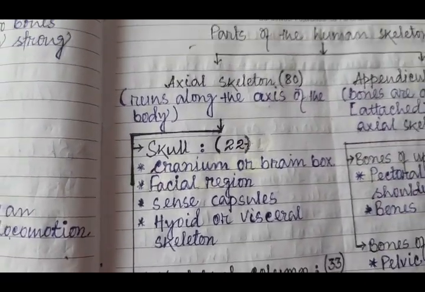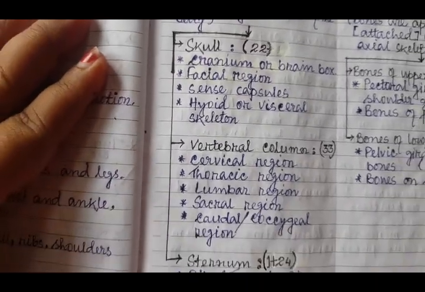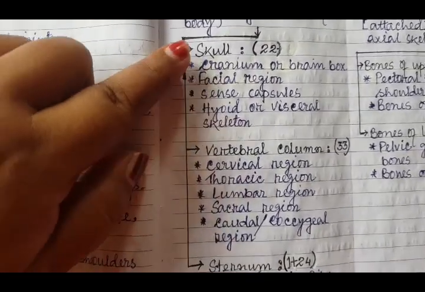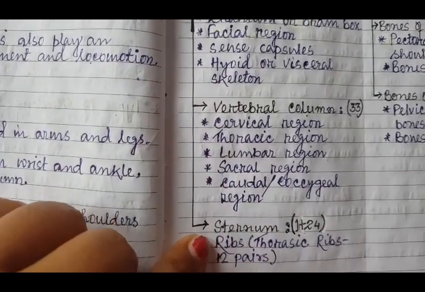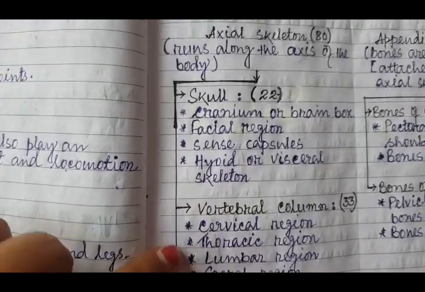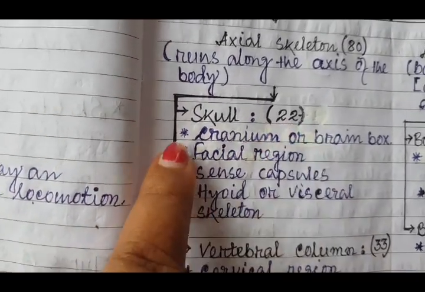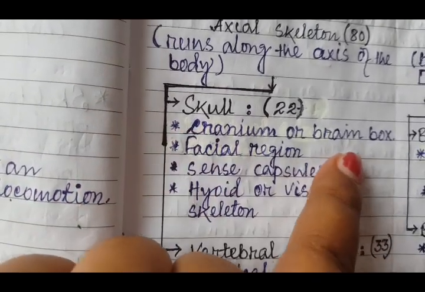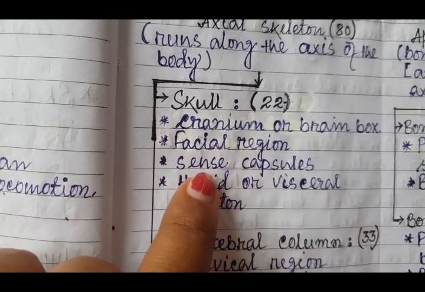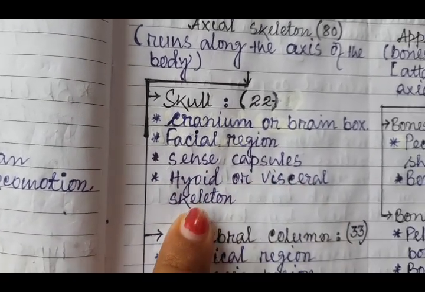Now, if we see the divisions of axial skeleton, it consists of mainly three things: the skull, the vertebral column, and the rib cage and the sternum. The skull consists of 22 bones, which is further divided into cranium or the brain box, facial region, sense capsules, and the hyoid or the visceral skeleton.